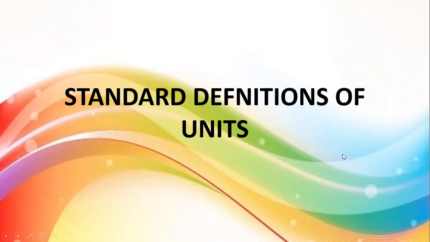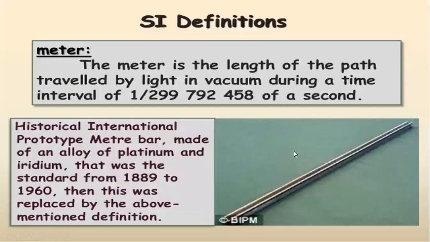Standard definitions of unit. Now, internationally accepted units for the physical quantities is explained here. Meter is the internationally accepted unit for length. How is length defined?